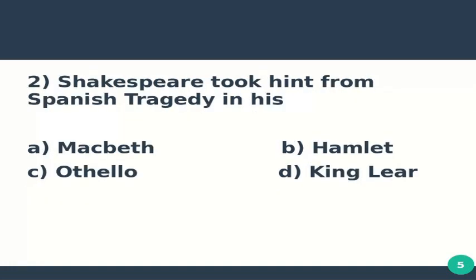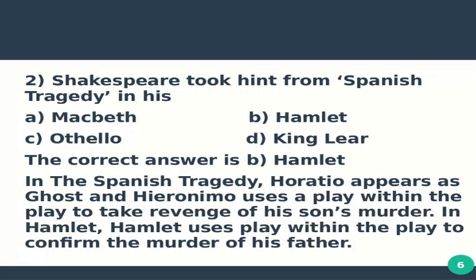Question number 2 is Shakespeare took hint from Spanish tragedy in his option A Macbeth, option B Hamlet, option C Othello, and option D King Lear. The correct answer is B Hamlet. In the Spanish tragedy, Horatio appears as ghost and Geronimo uses a play within a play to take revenge of his son's murder. In Hamlet, Hamlet uses play within the play to confirm the murderer of his father.